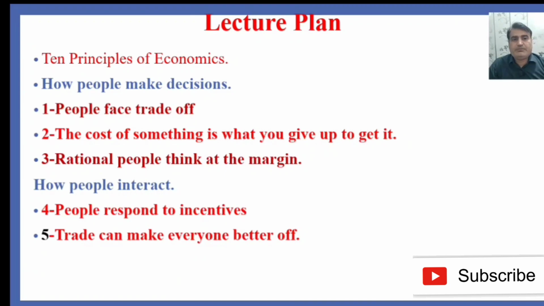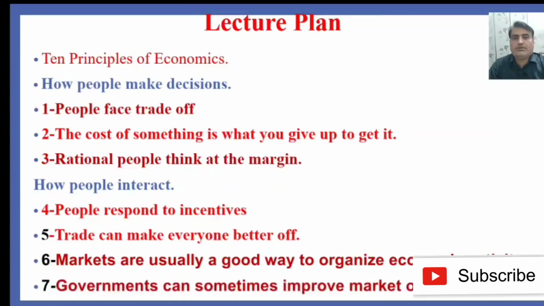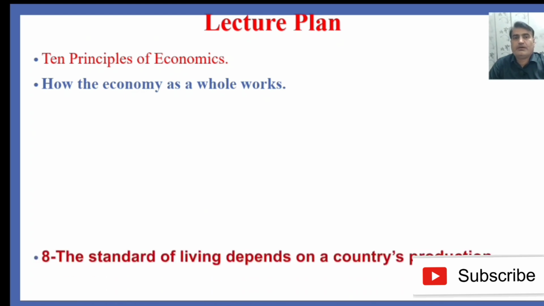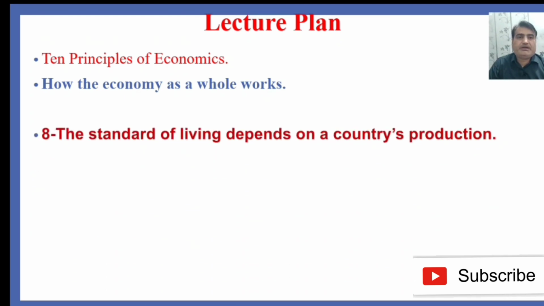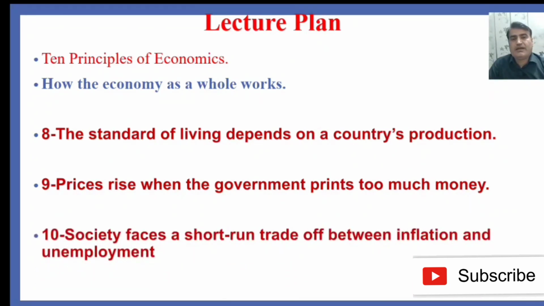Trade can make everyone better off. Markets are usually a good way to organize economic activity. Governments can sometimes improve market outcomes. And how the economy as a whole functions: the standard of living depends on a country's production. Prices rise when the government prints too much money. Society faces a short-term trade-off between inflation and unemployment. So these are the 10 principles of economics.